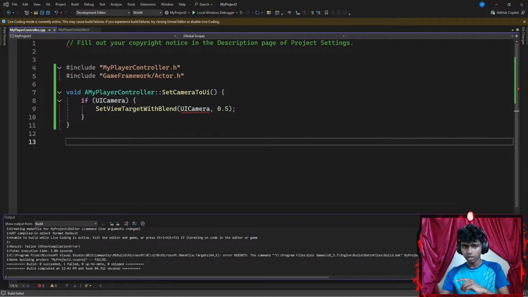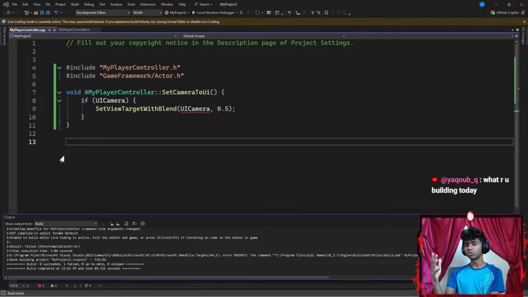Okay, what are you building today? Today I am working with game logic and trying to mix everything that I have learned. For example, I want to work on the logic where I click a button and I switch my cameras from my UI's camera to my player's third person camera.